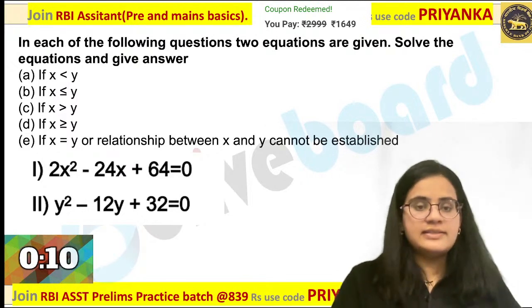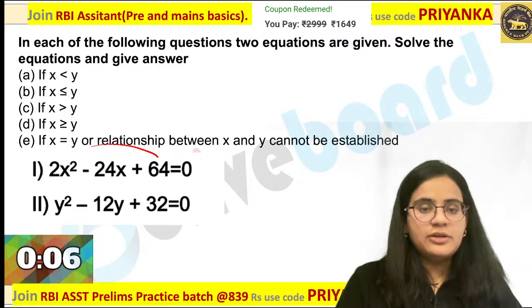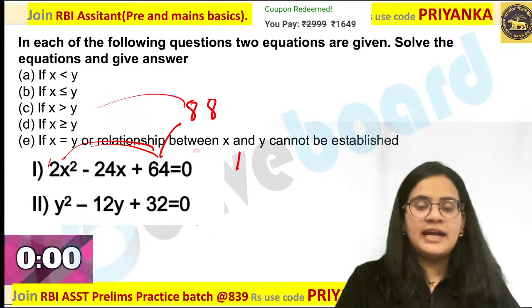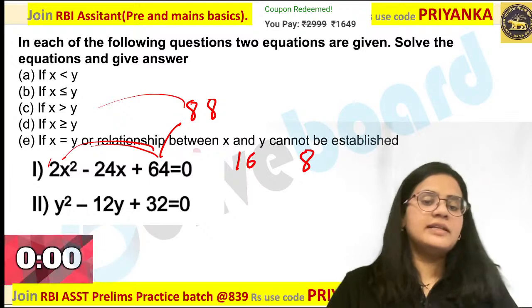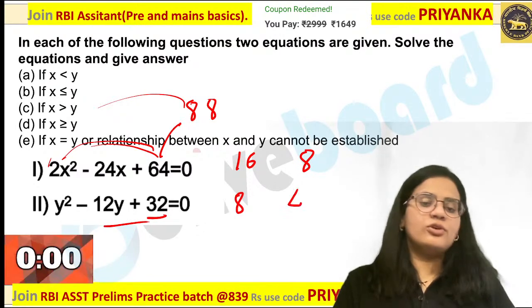How will you calculate this? Just split this into smaller components over here. So what will be the roots in this case? You can check out, this is 8. 8s are 64. So definitely I can say 16 and 8 will be the roots. Are you getting it? 16 and 8 would be the roots over here. Positive 16 and 8. What about this value over here? It is positive 8 and 4 over here.